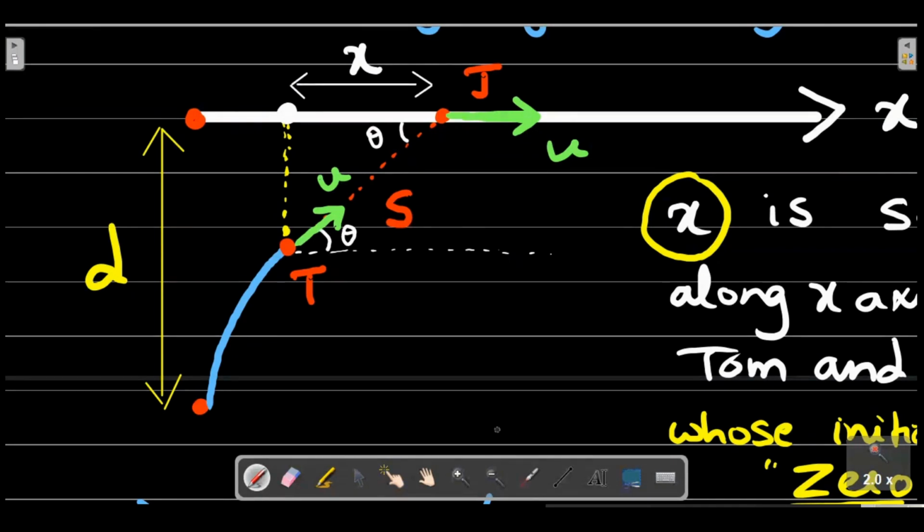Now try to visualize. Enough of drawing the springs. I think now you should be good enough to tell me, is S reducing in length or increasing? This dotted gap, imagine there is a spring like this. Is this spring compressing or expanding? I think you would say that it is compressing. The job of this u is to directly compress S, whereas this u contributes via a component in this direction.